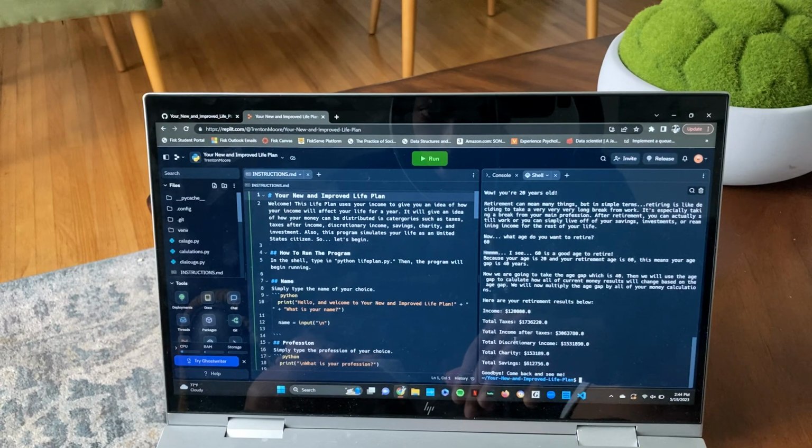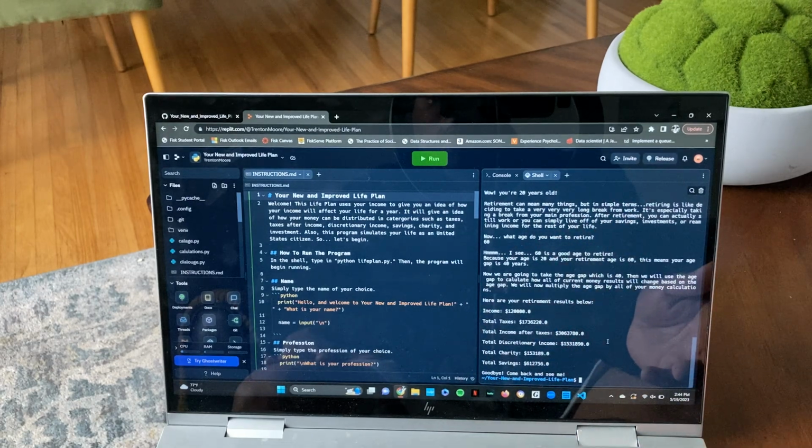Your total taxes, total income after taxes, your total discretionary income, total charity that you would have given over those 40 years, total savings over 40 years. So this is literally showing you a projection of what you could do through time. So I had a lot of fun building this Python project, and I hope you all enjoyed this demo.